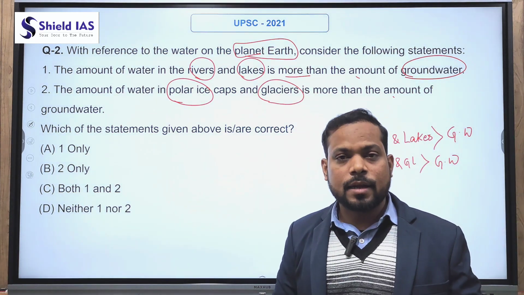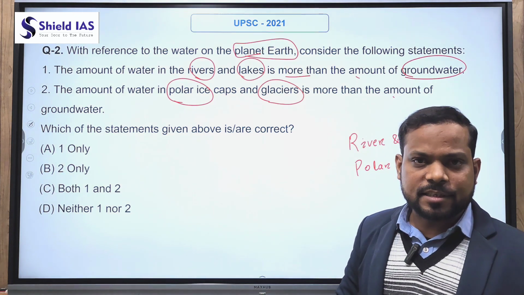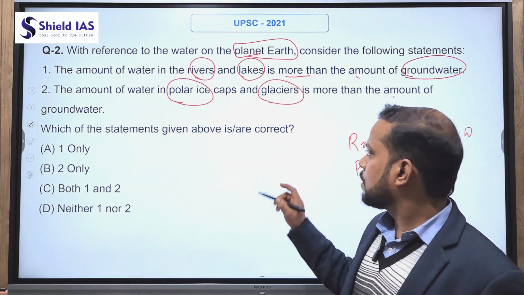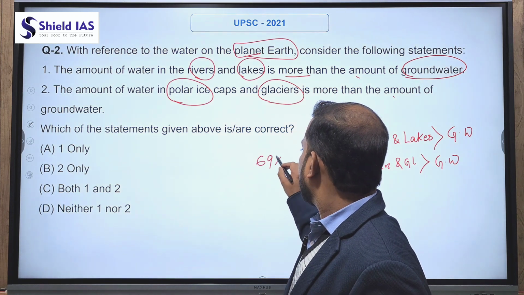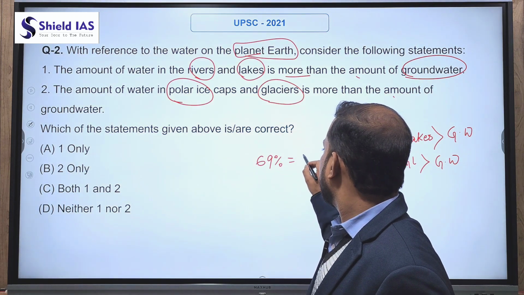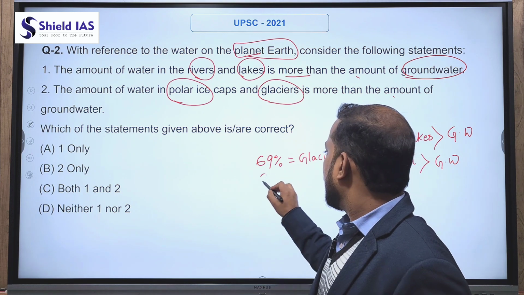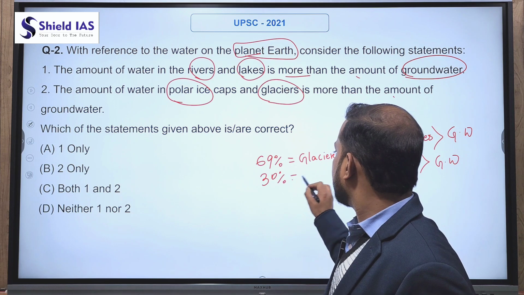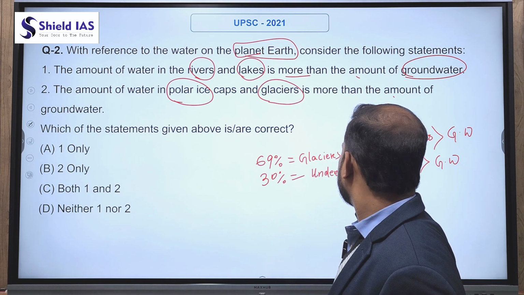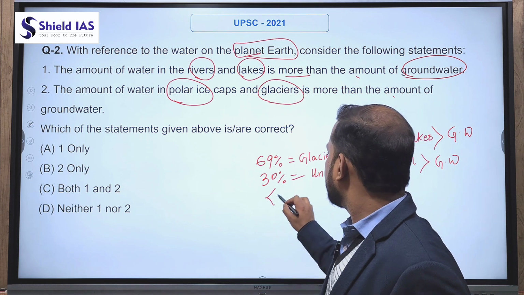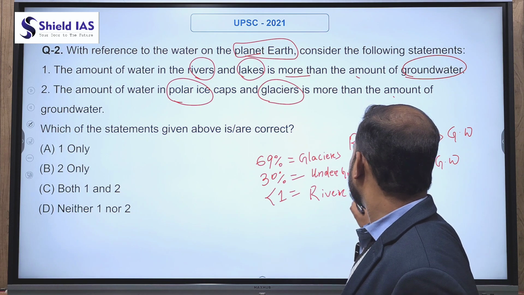It is clearly mentioned in the 11th class NCERT. There is a chapter called Ocean and its Distribution. And in this chapter, it is clearly mentioned that of fresh water, around 69% resides in glaciers, 30% of fresh water resides underground, and less than 1% of fresh water resides in rivers and lakes.